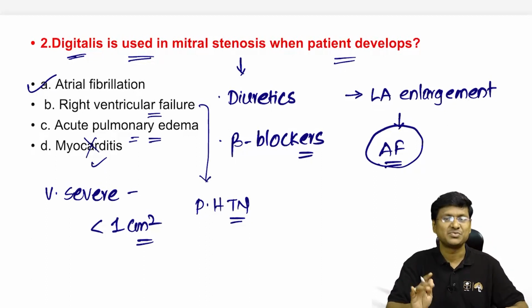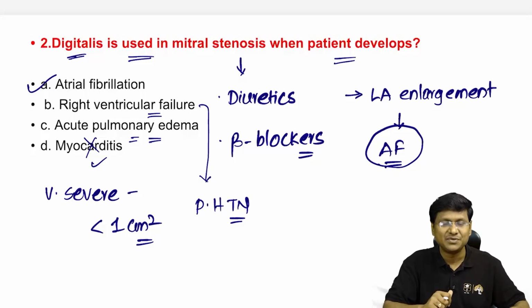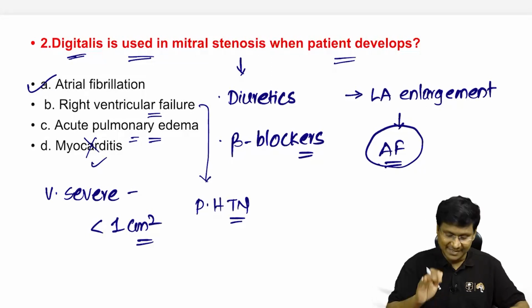So in mitral stenosis, when do we use digitalis? When a patient with MS develops atrial fibrillation, we use digitalis or digoxin mainly to control the rate, right? Next question.